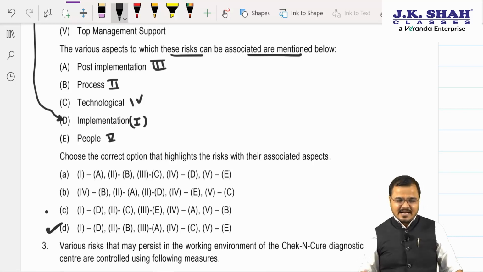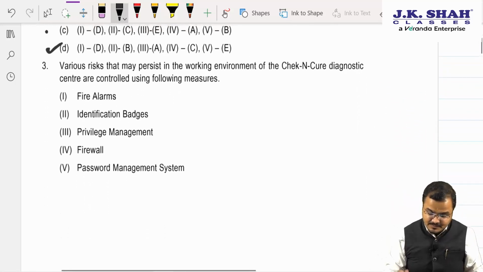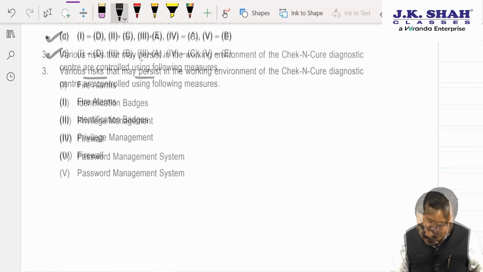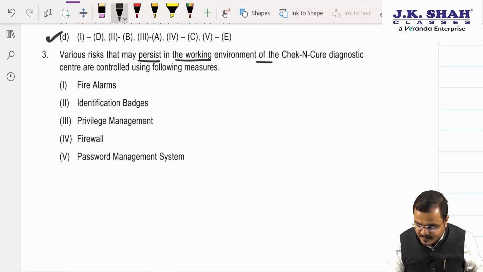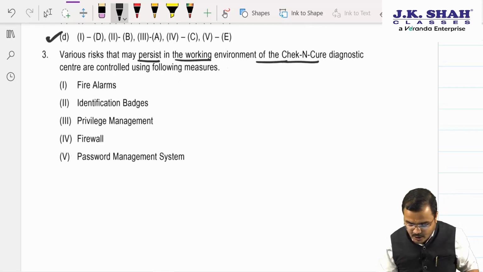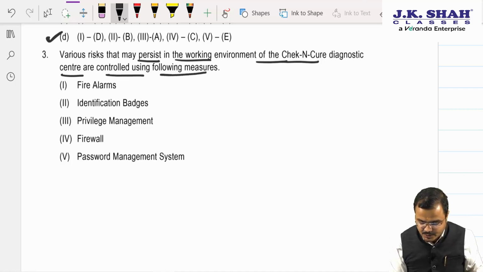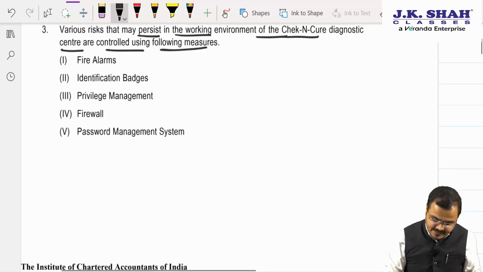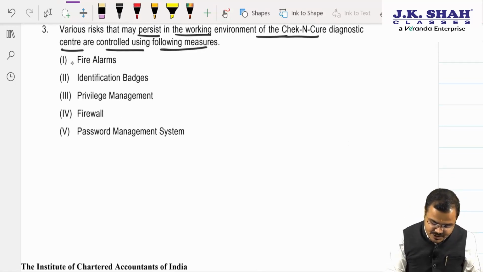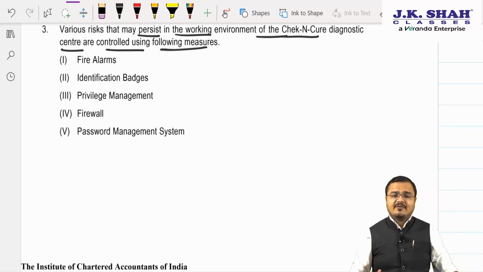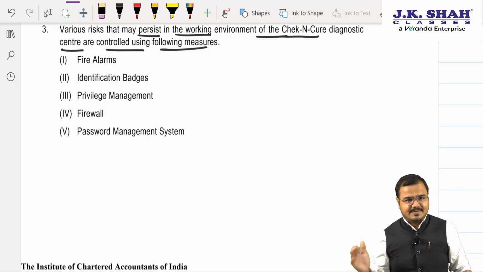Yes, sir. Come on. Moving towards the third question. Sir, various risks that may persist in the working environment of Check and Cure Diagnostic Center are controlled using the following measures. Sir, we are having fire alarm systems, identification badges, privilege management, firewall and password management system.